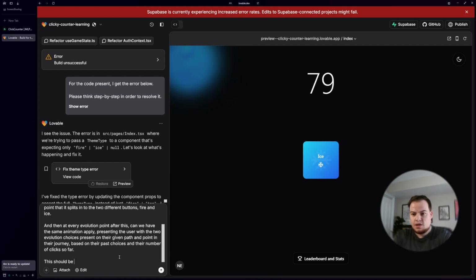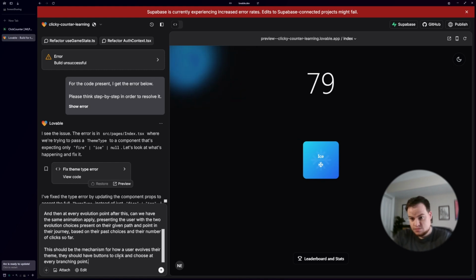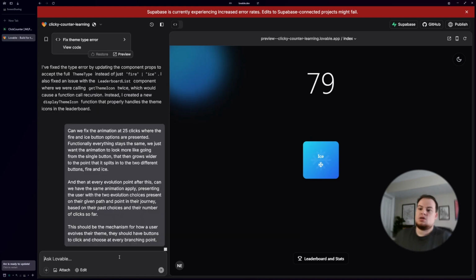This should be the mechanism for how a user evolves their theme. They should have buttons to click and choose at every branching point. Which hopefully by nature, this should also get rid of the toasts that kept popping up that were a little bit obnoxious on every click. And by nature of you have a choice and you got to pick one at that point, hopefully that takes care of things. We'll give this guy a run and see what we get.